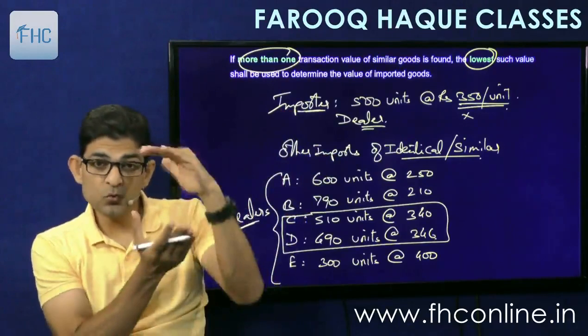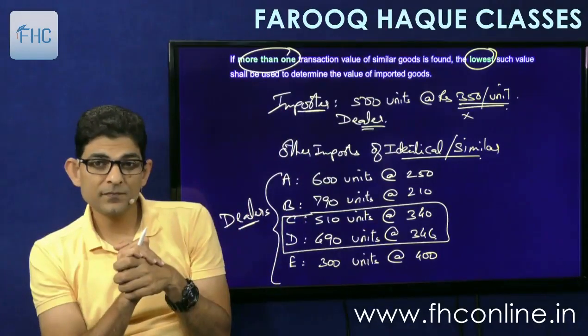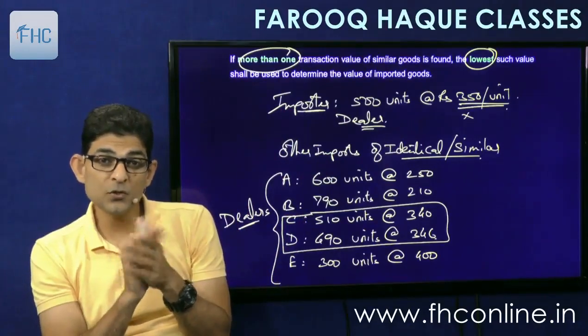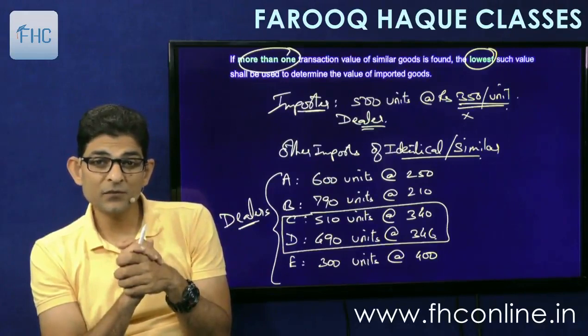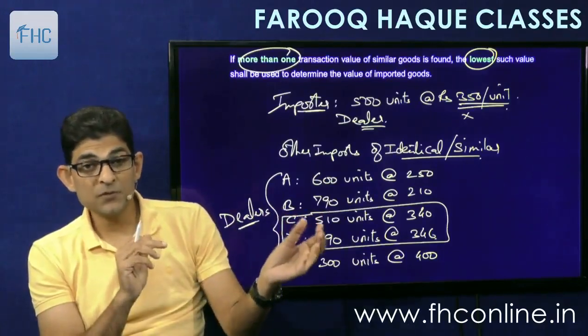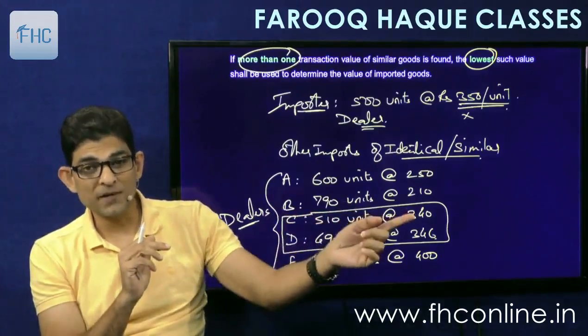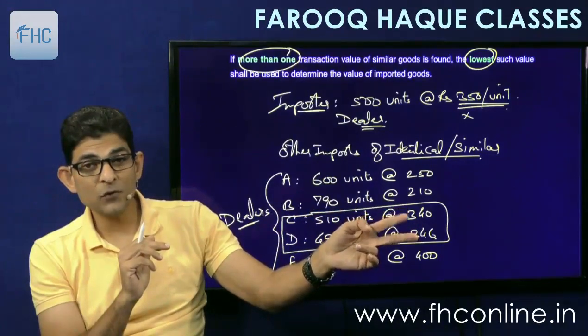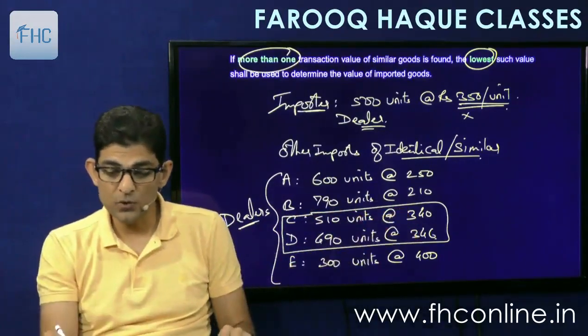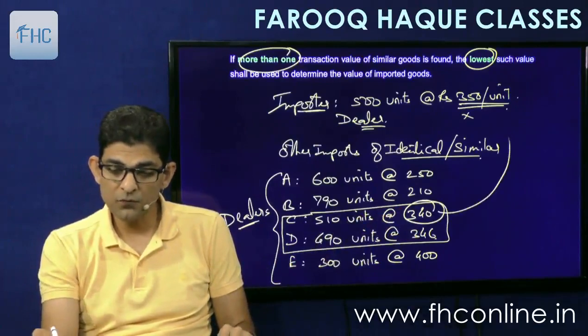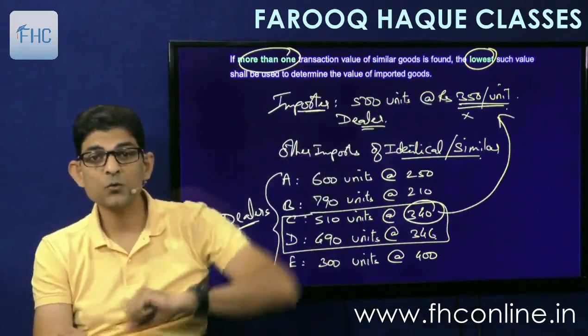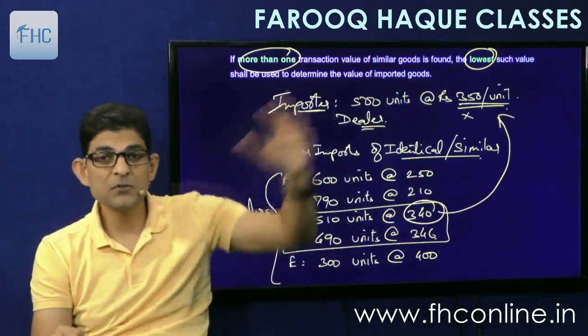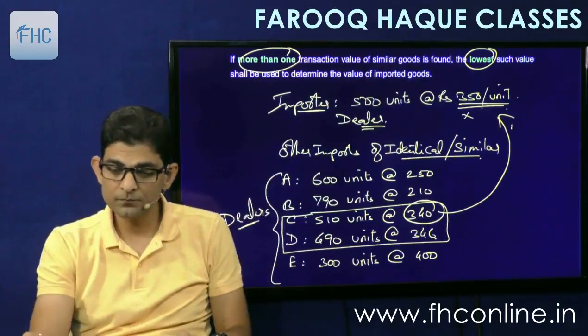Now since two transactions are close, we'll apply the lowest rule. So which one will we take? Lowest means not lowest in quantity, lowest price. So these are the two prices available, 340 and 346. We'll take the lowest one, 340. So 340 will become the transaction value in this case, I mean to say the assessable value.